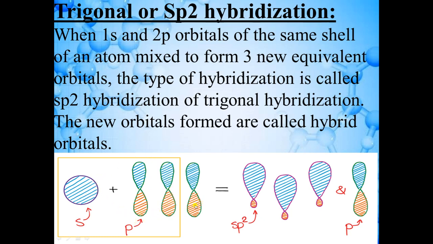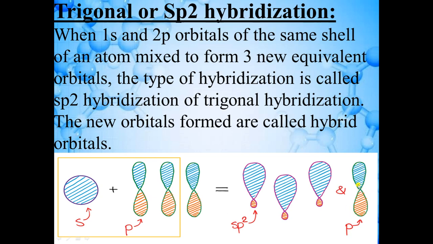And one 2p orbital will remain unhybridized. So shape of unhybridized p orbital is this. This is the shape, and shape of hybrid orbital is this one. So you can see here that 3 hybrid orbitals are formed and 1 unhybridized orbital, because it is not participating in the hybridization. So only these 3 orbitals are participating, so 3 hybrid orbitals are formed and this orbital remains unhybridized, so its shape is as it is.